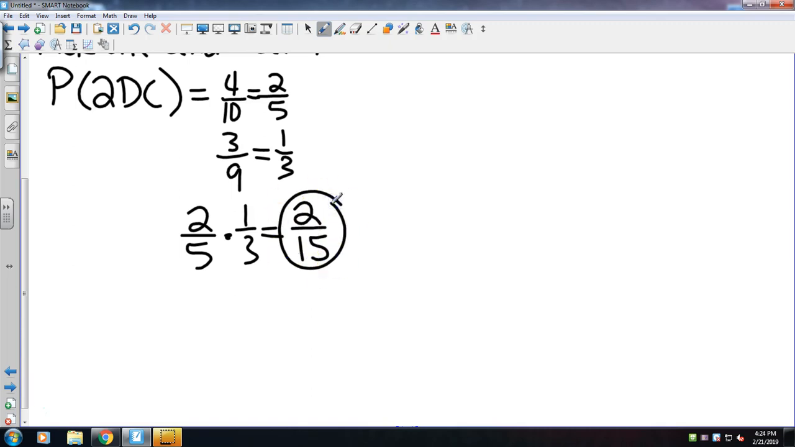And so that's pretty short and simple, about 5 minutes. Tomorrow we'll look at identifying whether an event is independent or dependent, and then we'll have a few actual problems. So that's chapter 9, section 2, independent and dependent events.